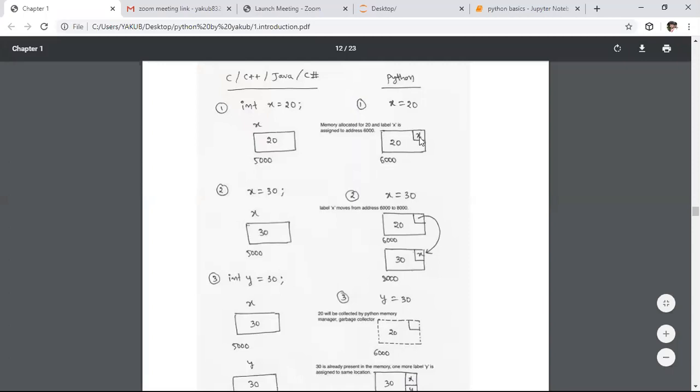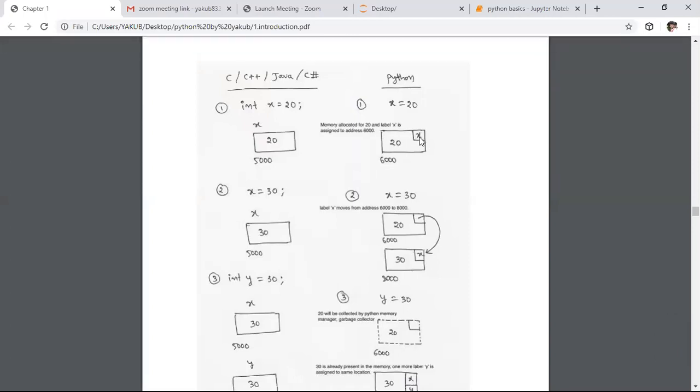So here in Python, we are following the memory labeling model. Here x is the label for this 20. Whereas coming to this other approach, here we are giving importance to the variable. In this memory location, we are storing this 20.